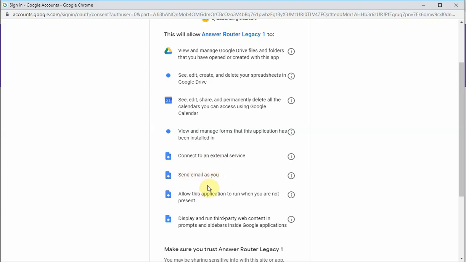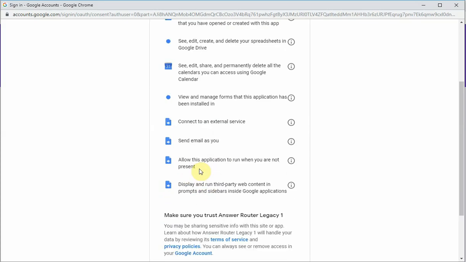Send email as you. This add-on can send an email. So all it can do is send an email. It cannot read your emails. It cannot delete an email. It cannot change the settings in your Gmail account. All it can do is send an email.